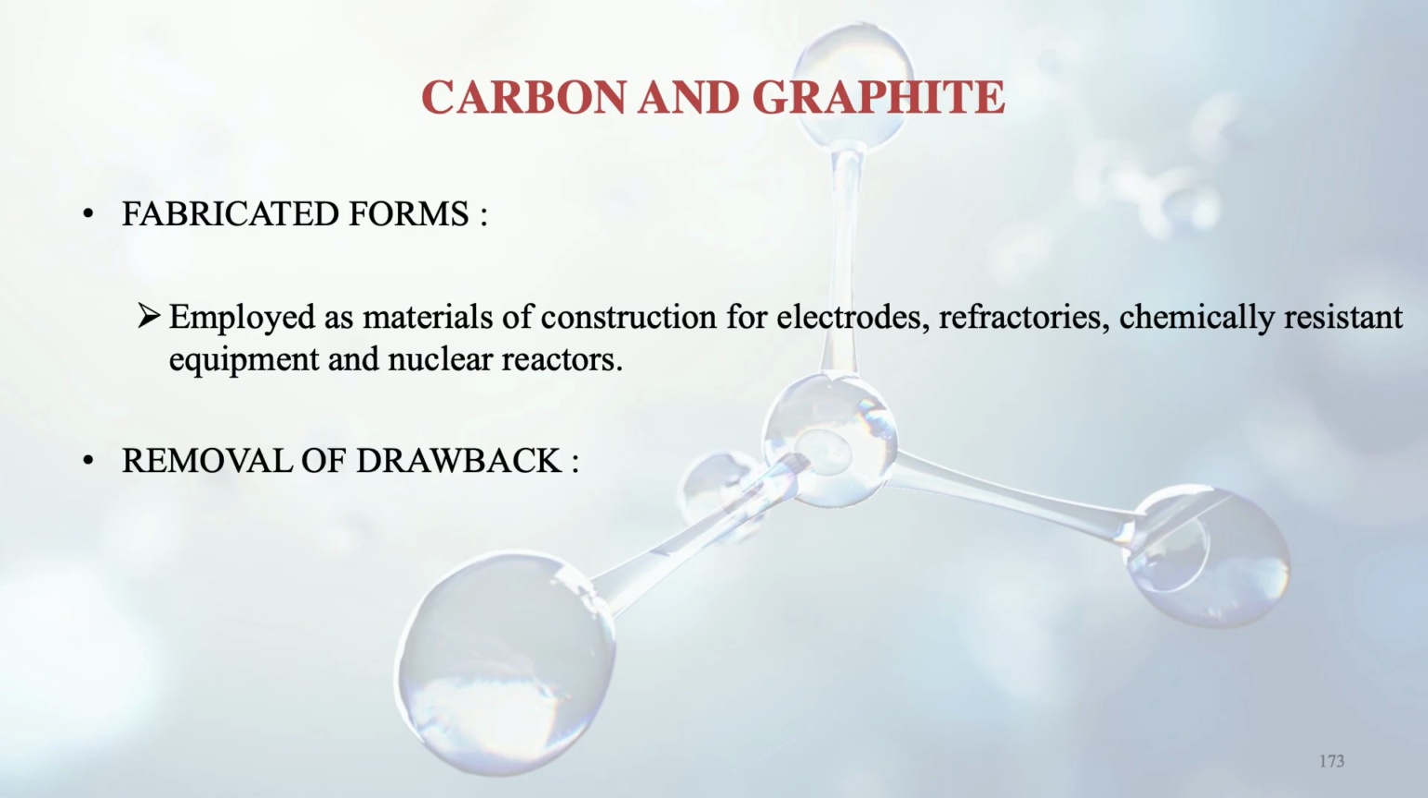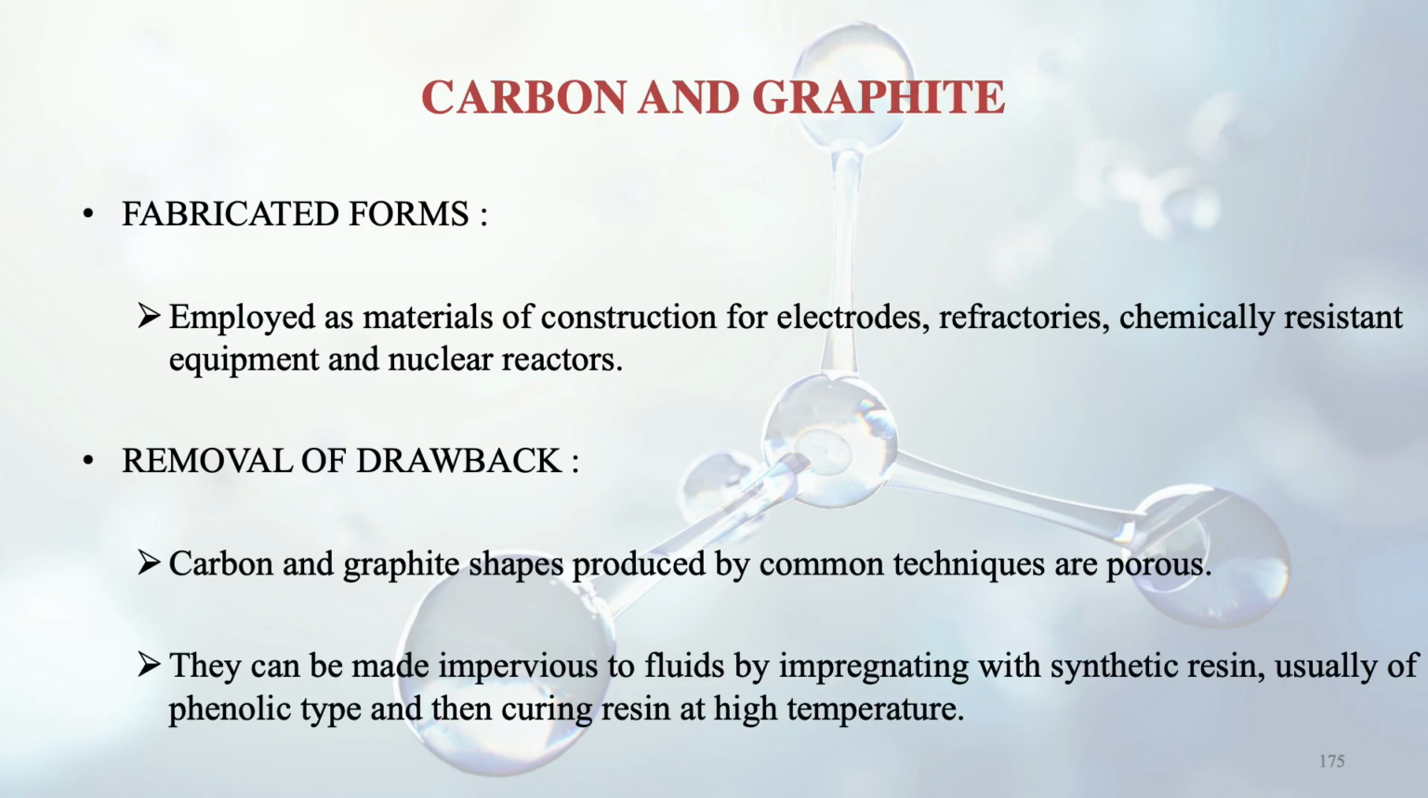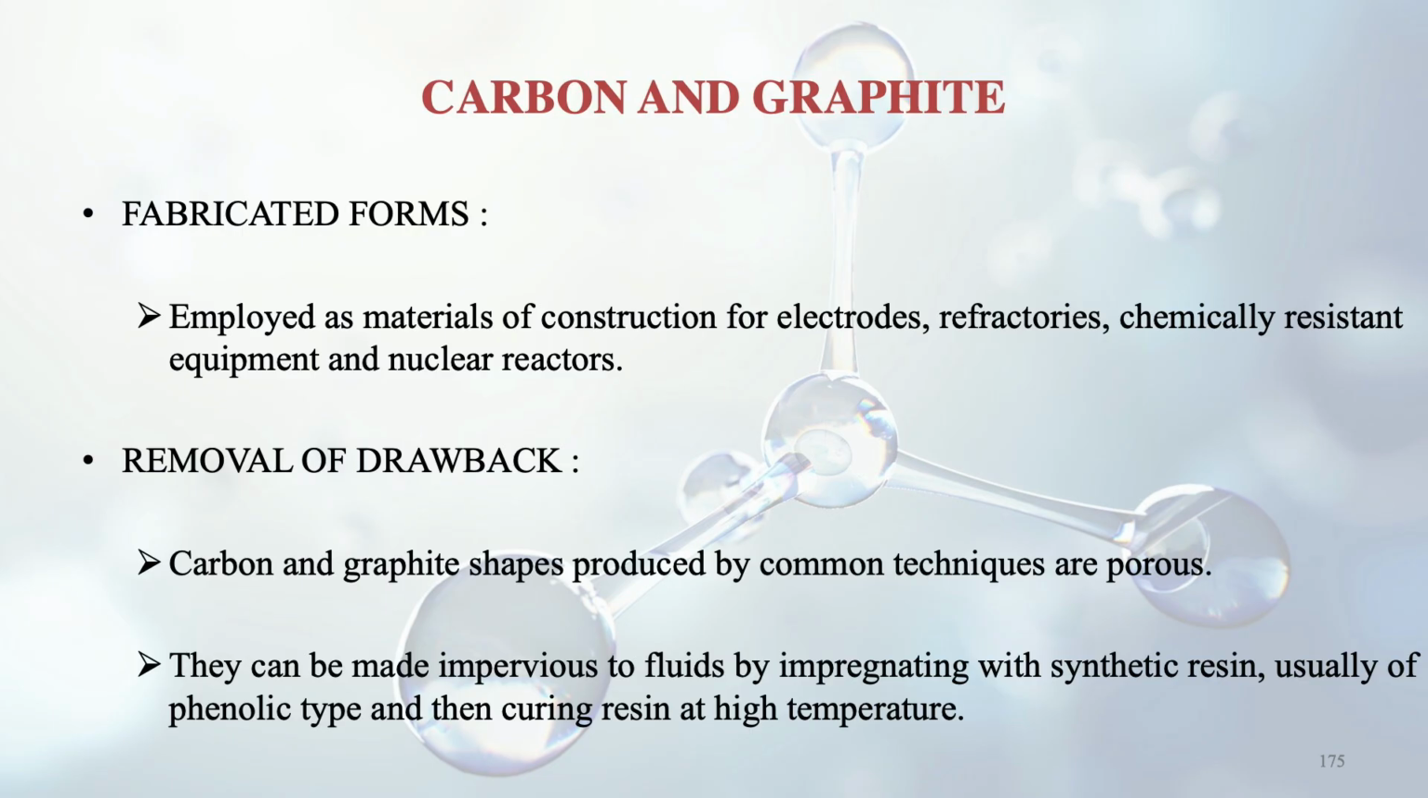Now, how a certain drawback is removed for carbon and graphite. Carbon and graphite shapes produced by common techniques are very porous, so they can be made impervious to fluids. How? By impregnating with synthetic resin, usually of phenolic type. Phenolic meaning it is alcohol based. If you know a certain amount of chemistry, you know that an OH group will be there, and then this resin is cured at high temperature. In that way we are removing the drawback of porosity.